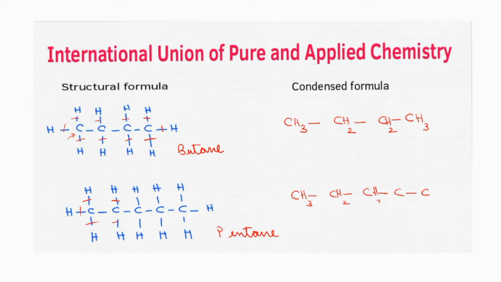Again the third one also, and the fourth one also will contain 2 hydrogen atoms. The last one will contain 3 hydrogen atoms. Easy, no? So this is the condensed formula of pentane. If you write it two times and learn, you will get the concept. In the upcoming pages also, all the compounds I have written in the condensed form.